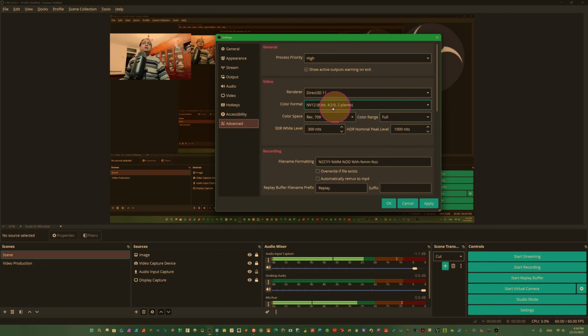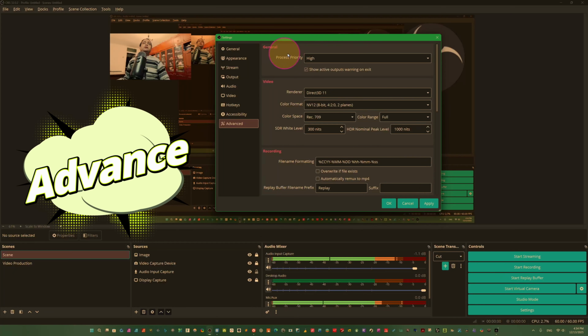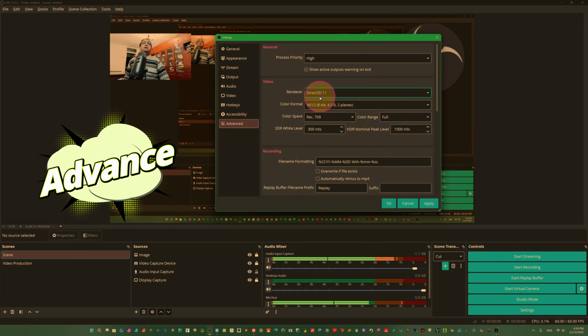In advanced, we have to look carefully here. Process priority, high. Renderer, Direct3D 11.